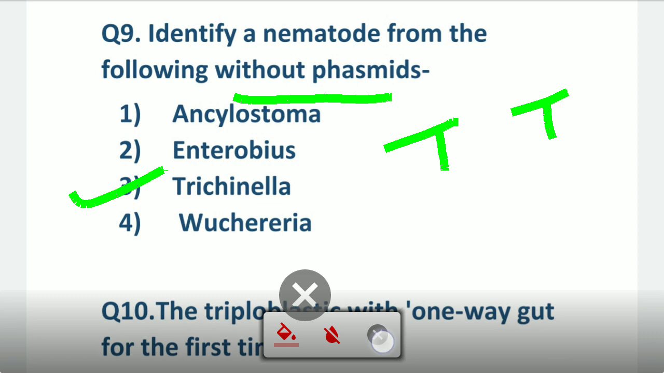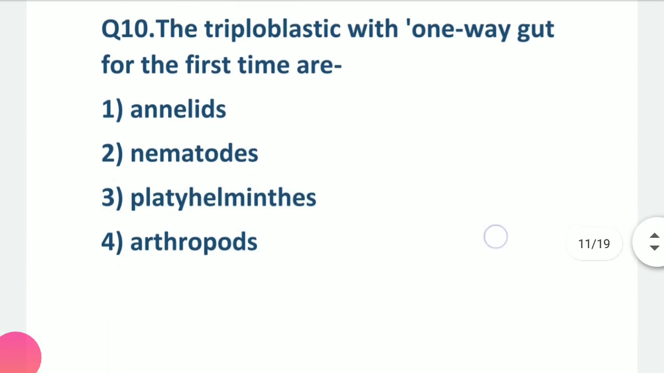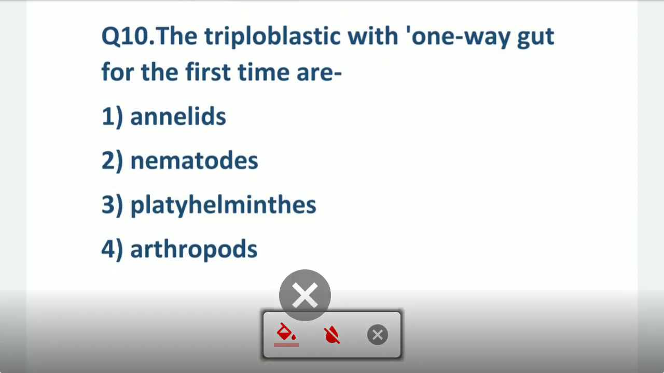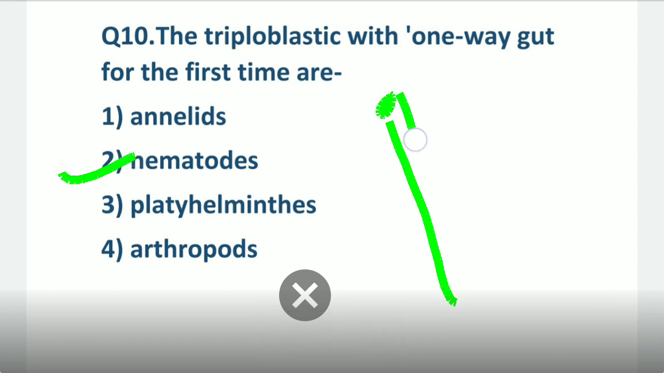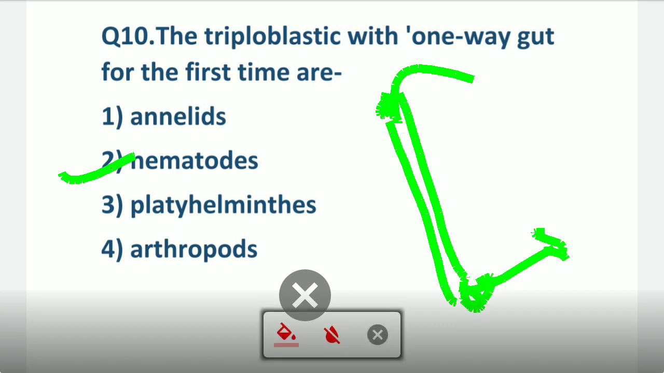Now coming to the next question, the triploblastic one-way gut for the first time is in the Nematoda. Why Nematoda? Because they have a mouth and they have an anus. Intake of food takes place by the mouth, and defecation occurs from the anus. So they have a one-way gut, an alimentary canal from mouth to anus. So they have a complete gut, and this is known as one-way gut.